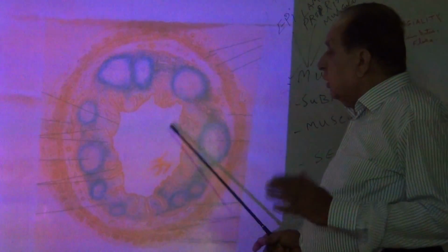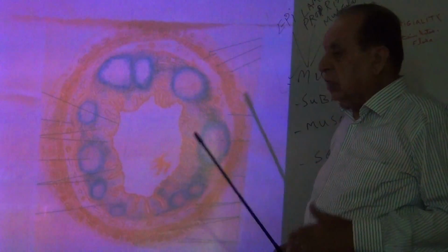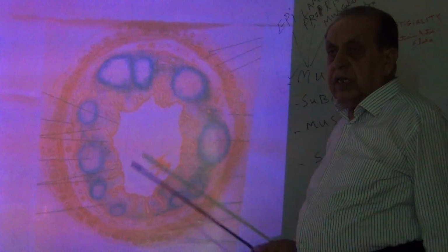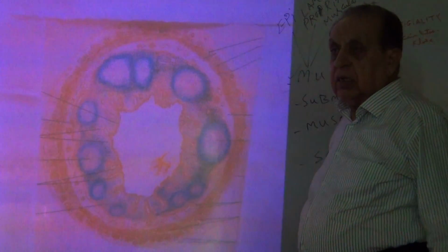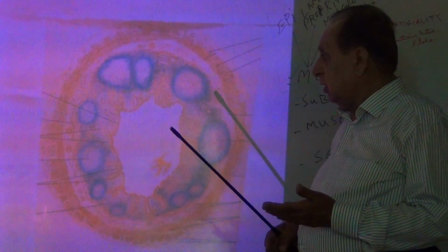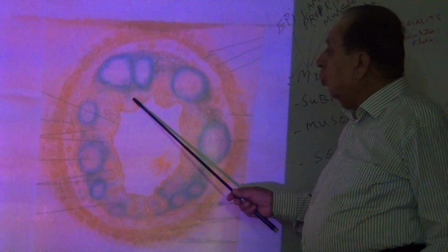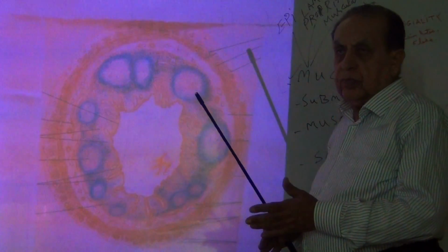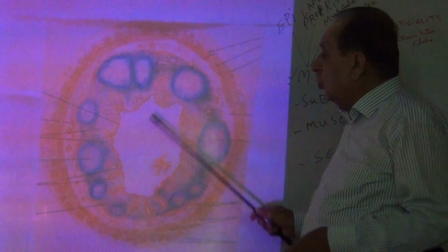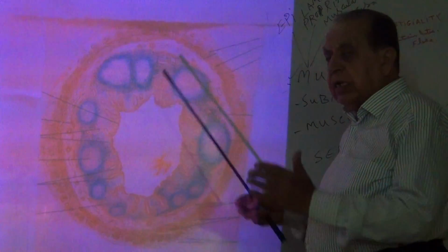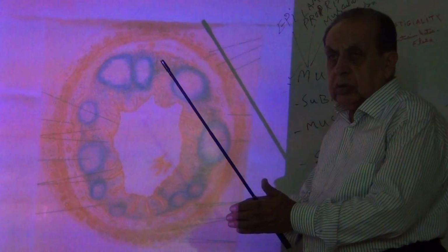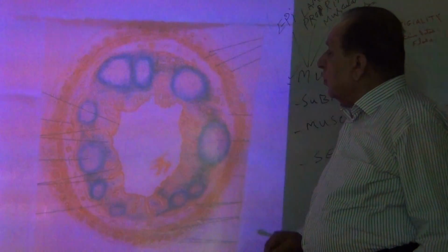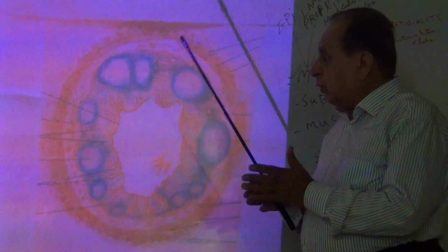Now, in adult age, there are no villi in the appendix, and as the age advances, the mucosa and the submucosa become fibrosed, and the lumen of the appendix becomes closed, that is obliterated and fibrosed.